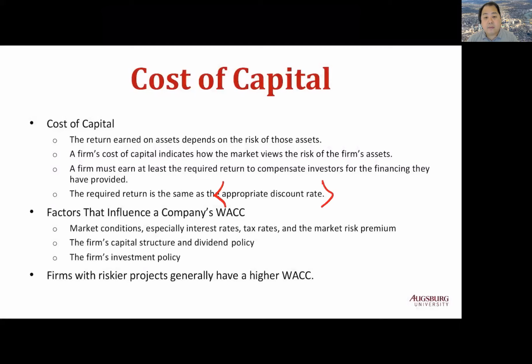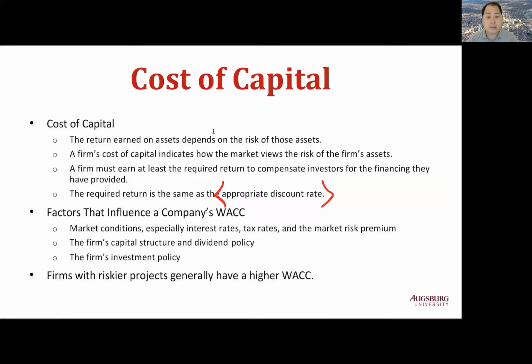Which factors influence the company's WACC? Any factor that may affect the firm's cash flows will affect the company's WACC, especially market conditions such as interest rate, tax rate, and the market risk premium. The firm's capital structure and dividend policy and the firm's investment policy are critical to determine the company's WACC. In conclusion, firms with riskier projects generally have higher WACC.